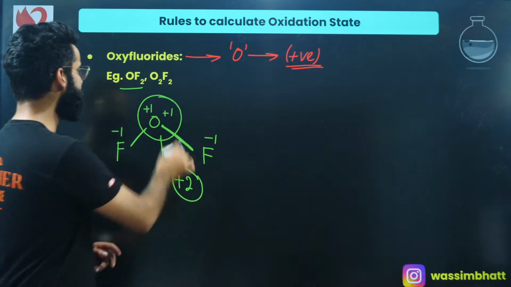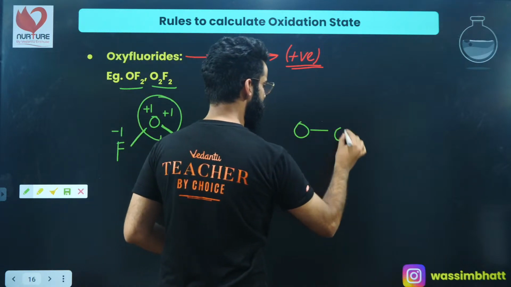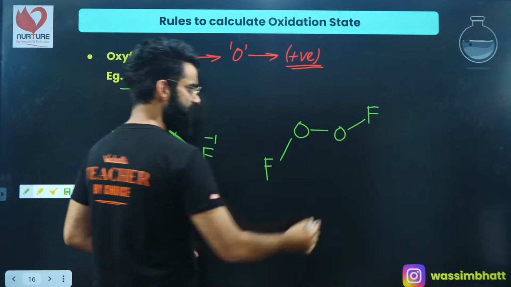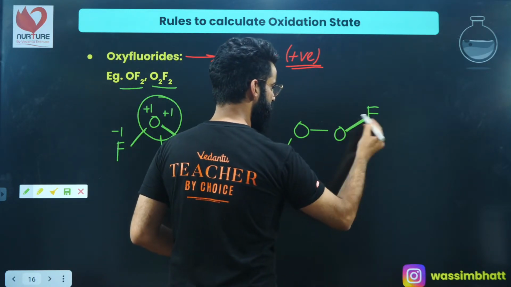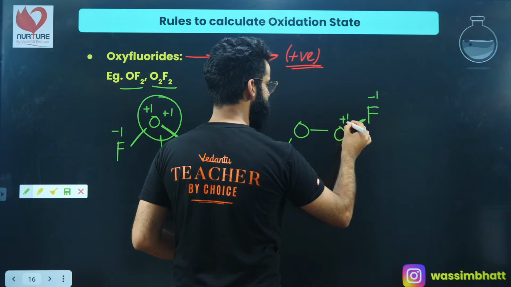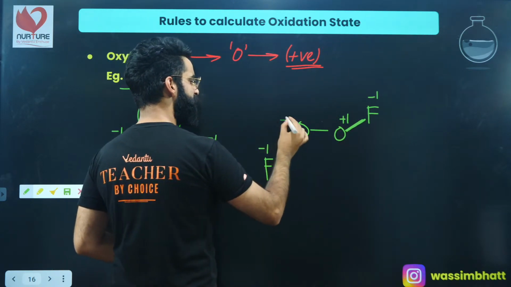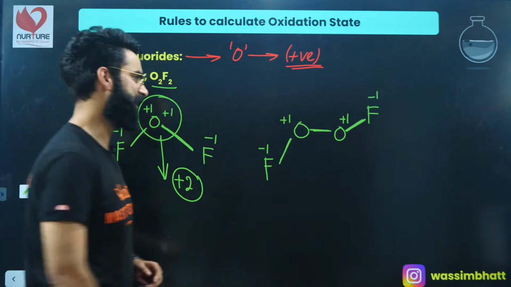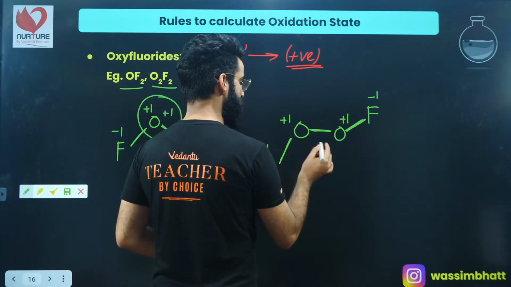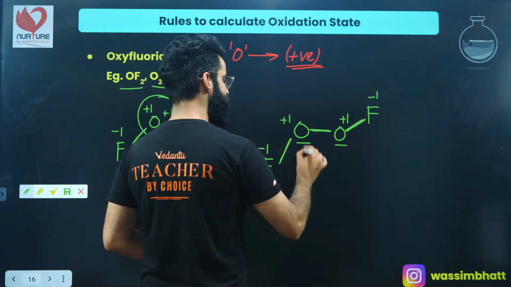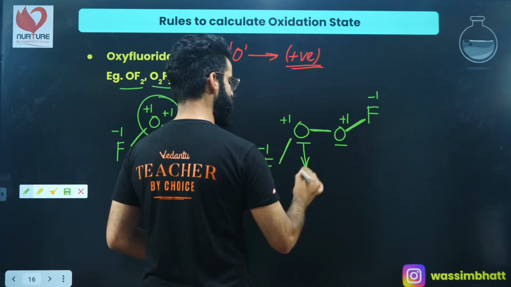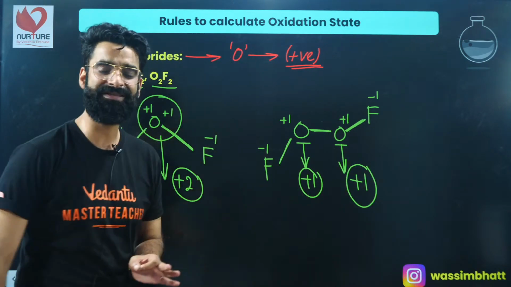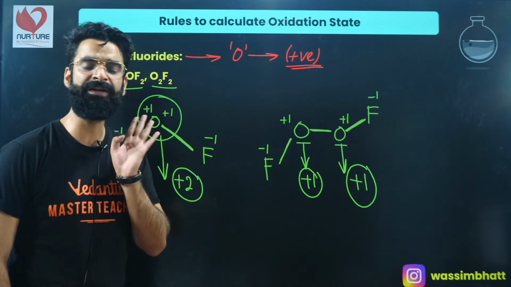Okay. Similarly, if you talk about O2F2, this is the structure of O2F2 as you all must be familiar with, right? Now people, talking about this single bond between oxygen and fluorine. Fluorine being more electronegative, so -1, oxygen +1. Fluorine being more electronegative, -1, +1. There's a peroxide linkage over here, a single bonded linkage between oxygen and oxygen. So there'll be no contribution of this bond towards the charges on these two oxygen atoms. So if I ask you, what is the net charge present on this oxygen? You'll say +1. What is the net charge present on this oxygen? You'll say +1, right?